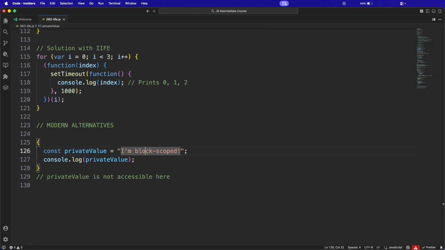Okay, and that's IIFE. To recap, it's a function that executes immediately, creates its own scope, can accept parameters, return values, and was crucial for avoiding global namespace pollution before ES6 modules. Well, we have a modern alternative now. Understanding IIFE helps you write better code and understand existing code bases.